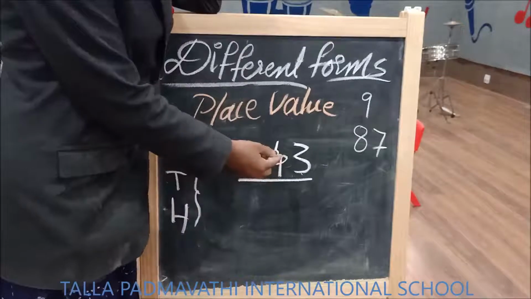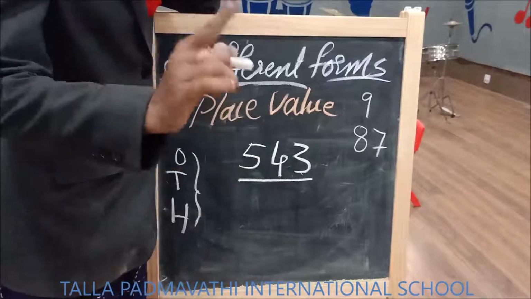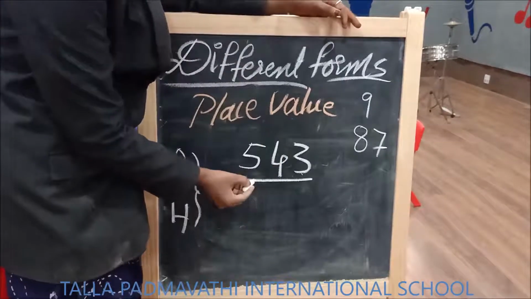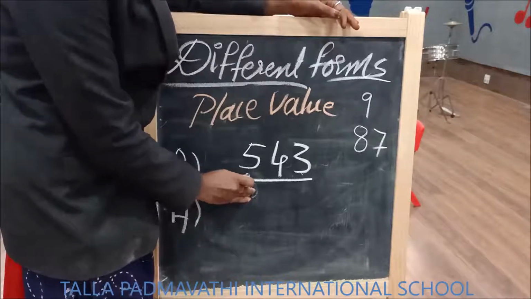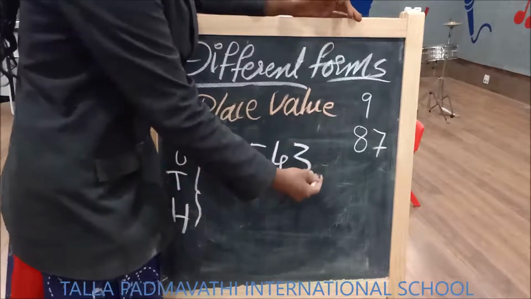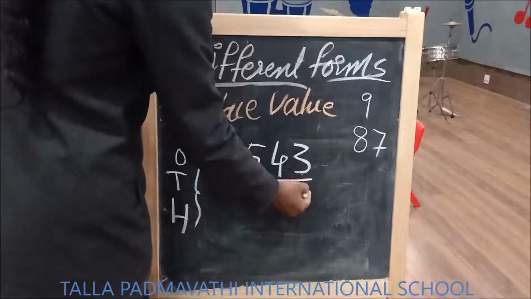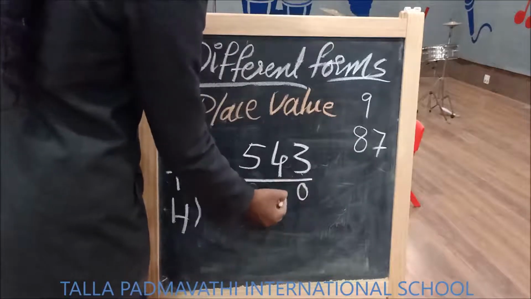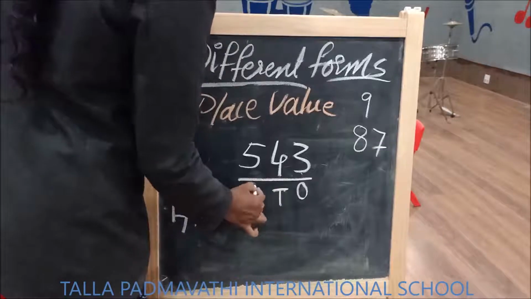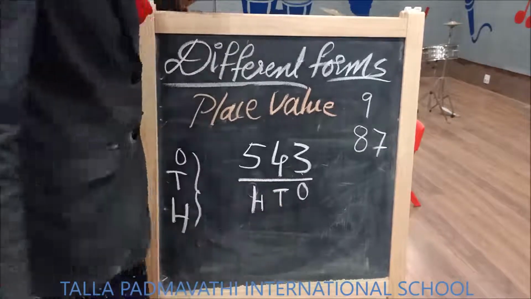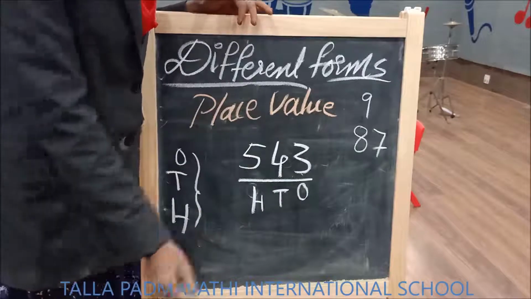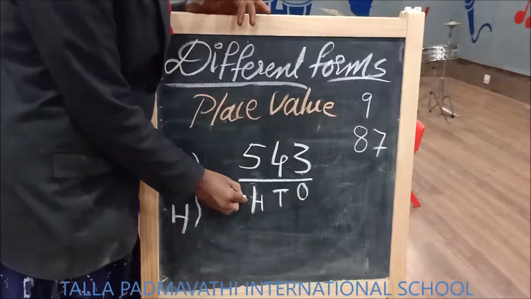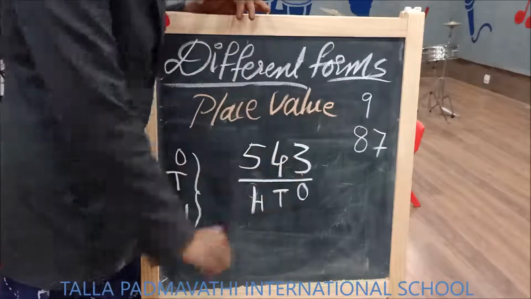Children, always remember that ones does not start from the beginning of the number. It is always from the right side of the number: ones, tens, hundreds. So, using the place values, we have to read the number: 543.